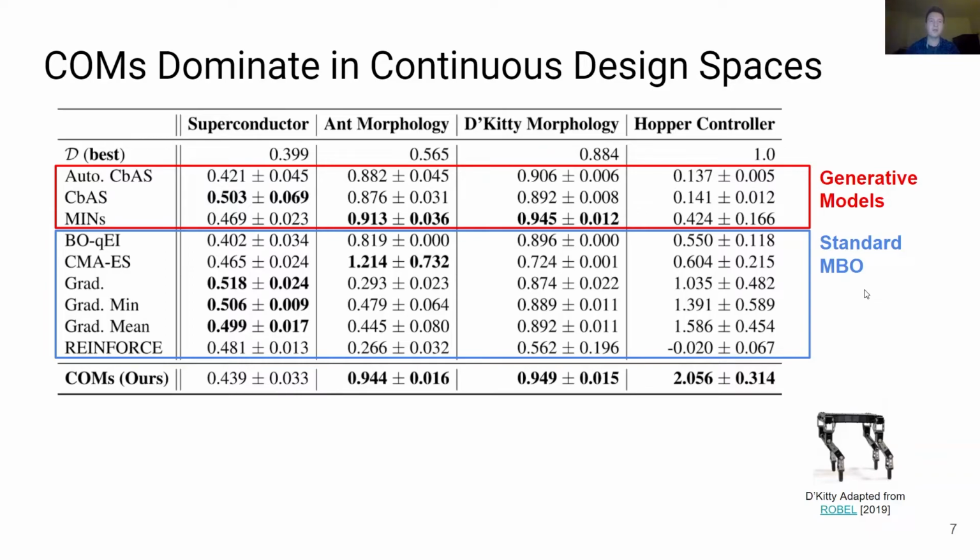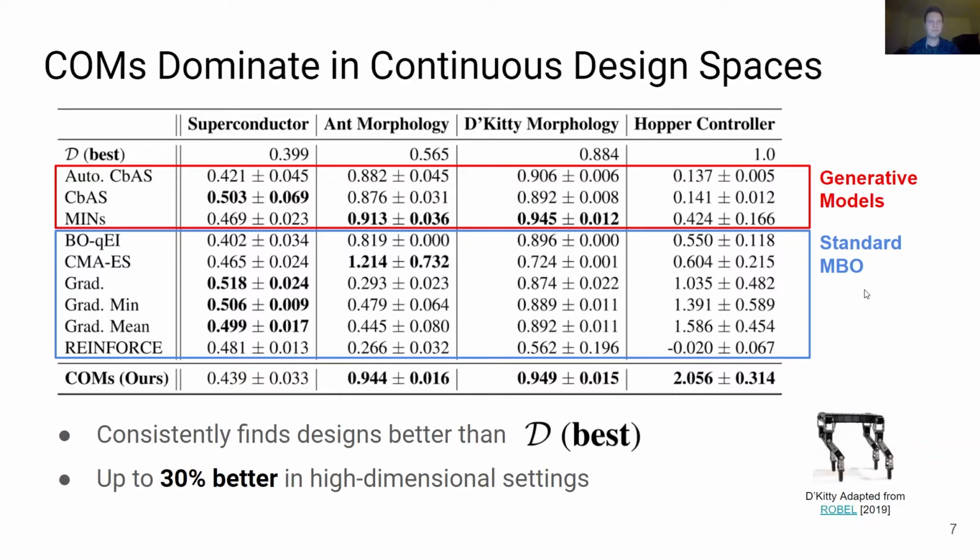For example, the goal of the task D'Kitty morphology is to design the morphological structure of the D'Kitty robot, represented by the lengths, positions, and orientations of all 4 of the robot's limbs. In addition, the goal of the Hopper controller task is to design the weights of a neural network controller for the Hopper MuJoCo agent. We find that conservative objective models are consistently able to find designs that are more performant than the best designs observed by the MBO algorithms during training.